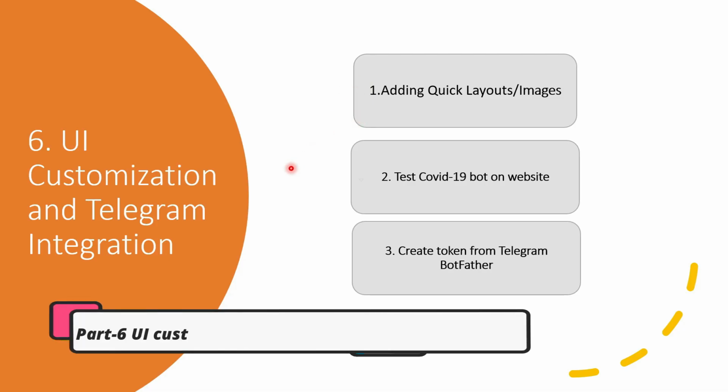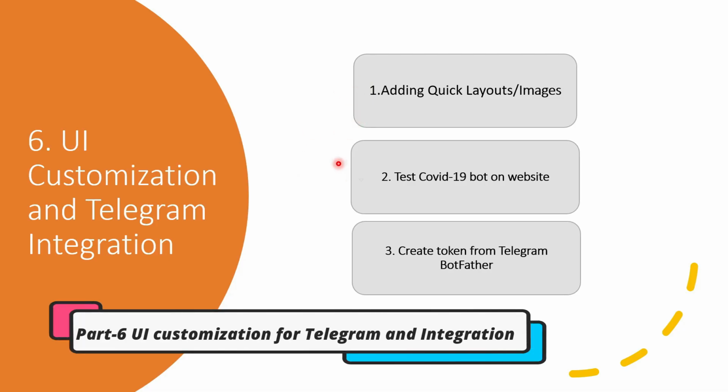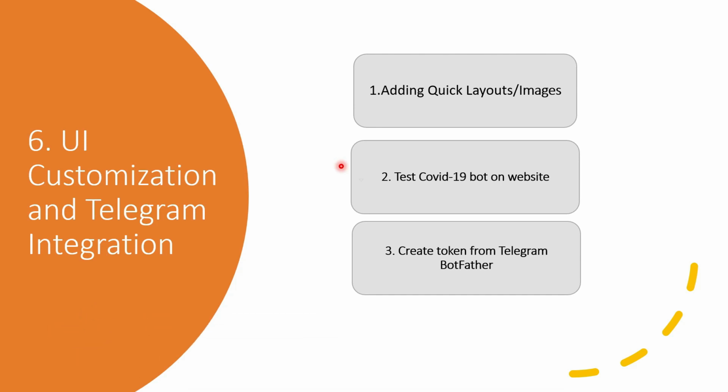Here I want to discuss 3 points which we have to see before integration of our COVID-19 chatbot to Telegram. So first is we will be customizing the layout according to Telegram. So we will be adding quick layouts and images according to our implementation, and then we will check our COVID-19 chatbot on our Dialogflow website.